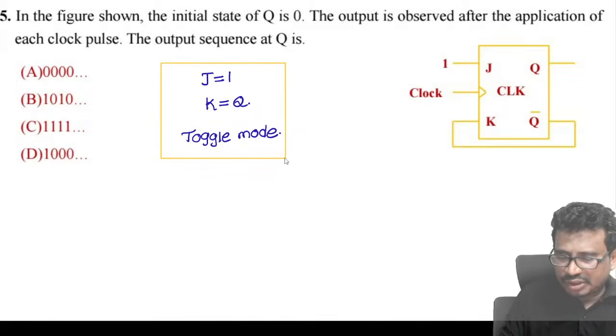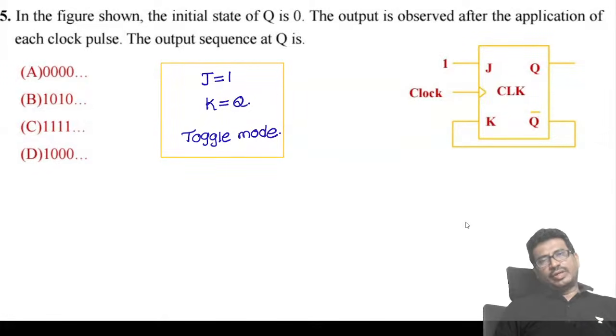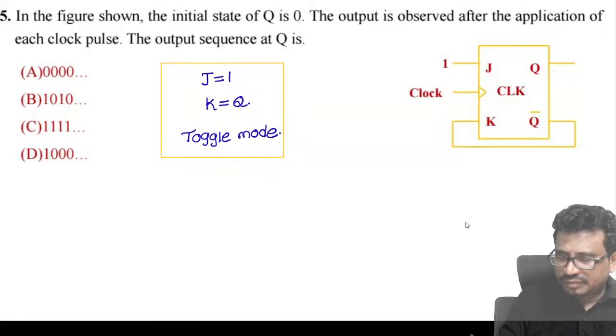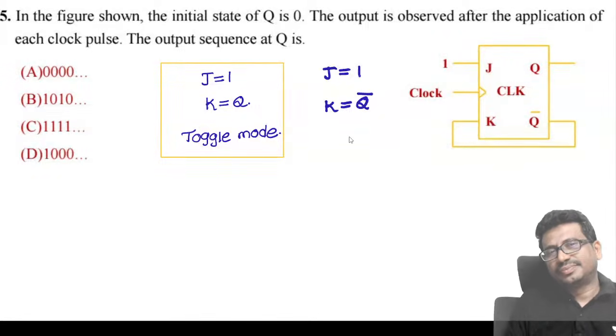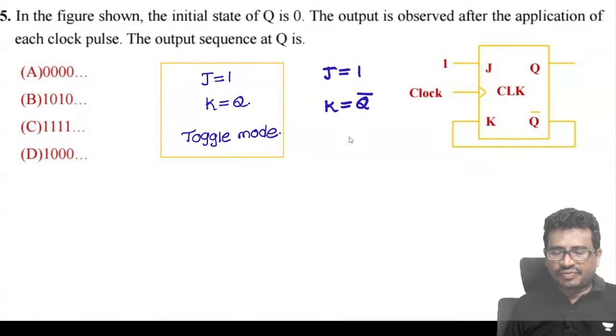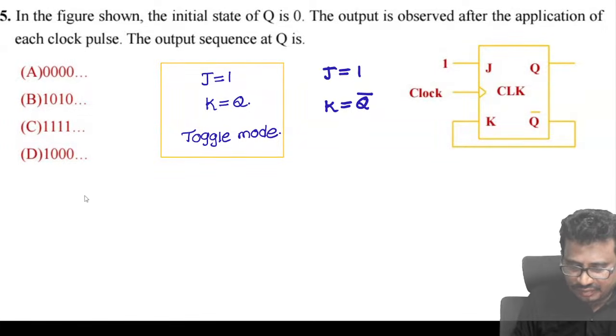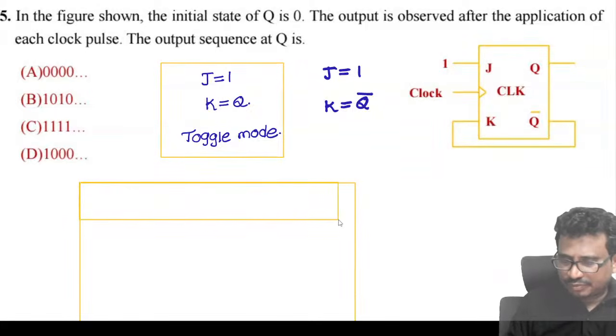But here, see what they have given. The J value is given as 1 and the K value is given as Q bar. This is not a toggle mode, and we need to simplify it. In this case, if we form a tabular form, you can see the pattern of outputs. You can observe.